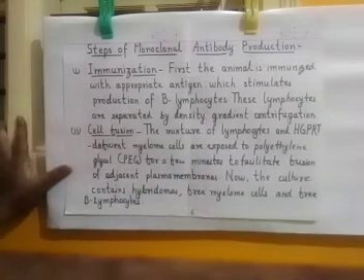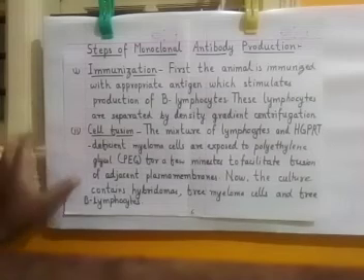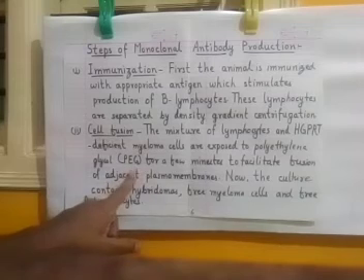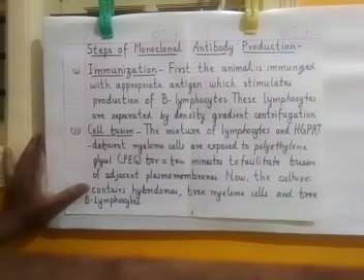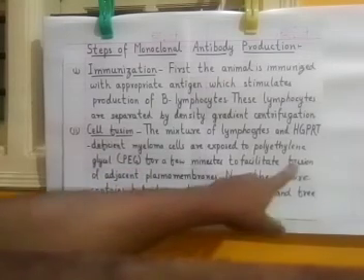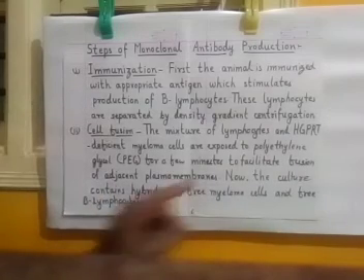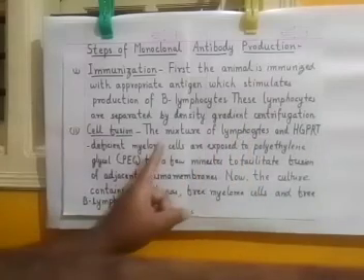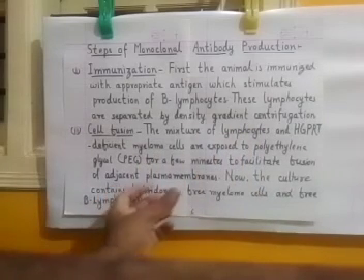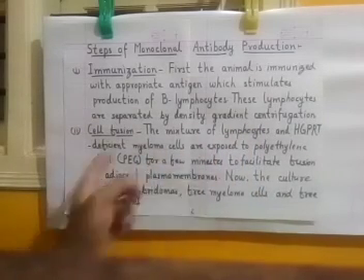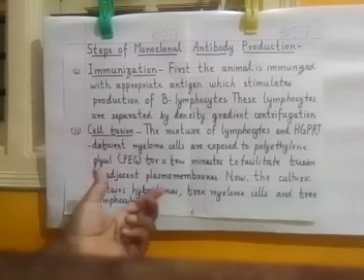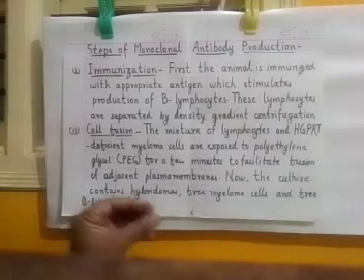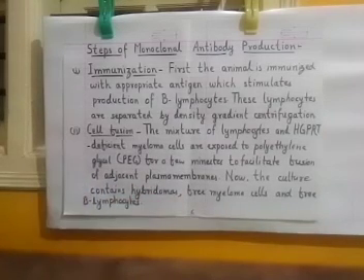After mixing both types of cells, we add polyethylene glycol, or PEG, a chemical that facilitates fusion of adjacent plasma membranes, of the lymphocytes and myeloma cells. Once they come close enough, the polyethylene glycol facilitates the fusion of both membranes, and after fusing, they become a hybrid cell.